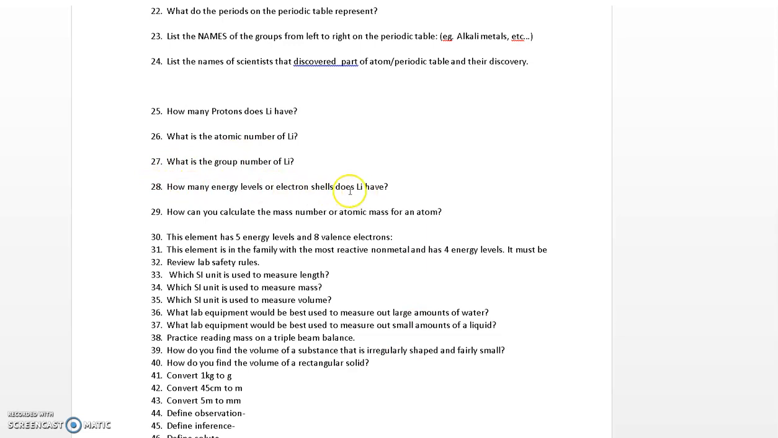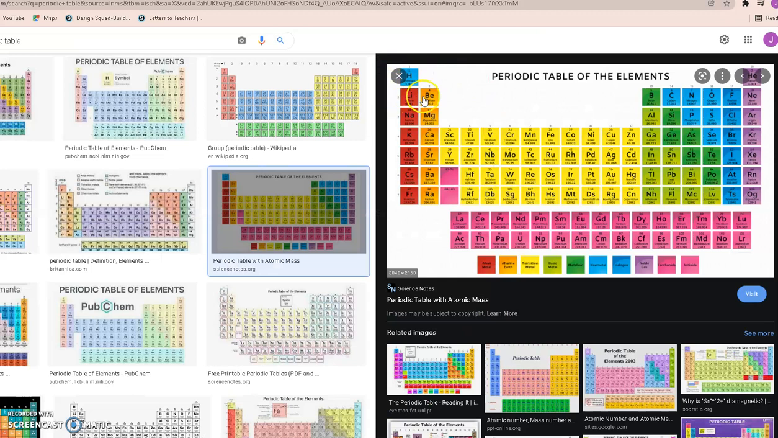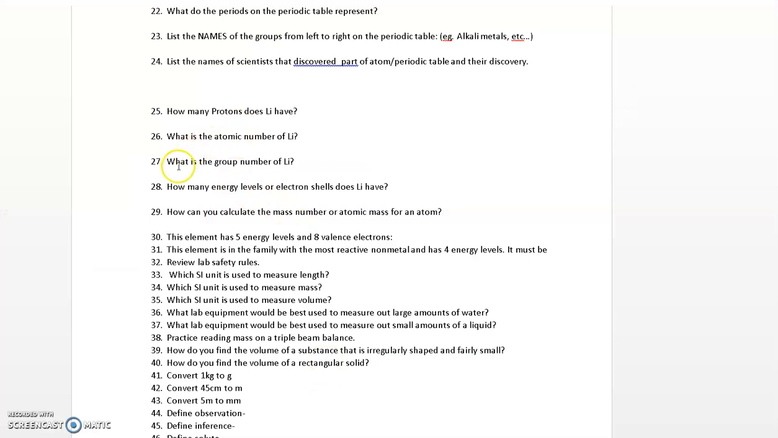How many energy levels or electron shells does lithium have? That's the periods. This is period 1, lithium is in period 2, so it has 2 electron energy levels or electron shells. How can you calculate the mass number or atomic mass for an atom? To calculate the atomic mass of an atom, you add the protons and the neutrons together, and that is the atomic mass, or some people say the mass number.